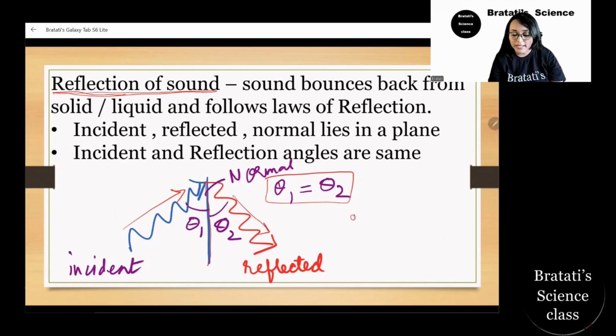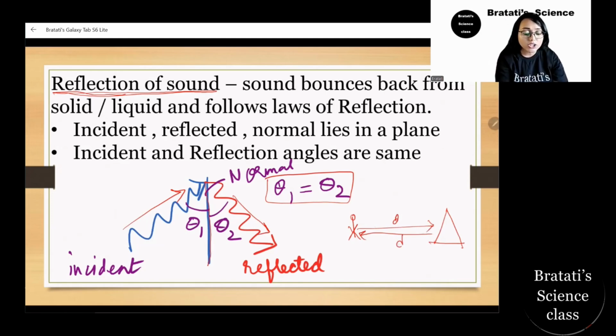This is the normal. Consider this is the incident sound and this is the reflected sound. Somebody is standing here and here is the hill, and this person has a gun and shoots here. This is distance d, and the sound comes back to us, so the sound travels 2d actually, right? So this sound getting reflected, this angle will be the same. They are all in the same plane.